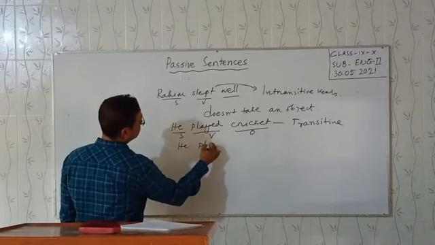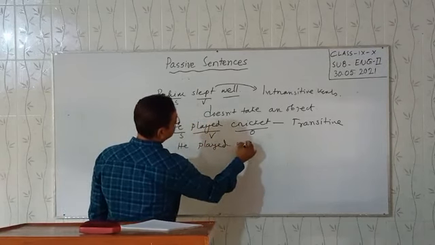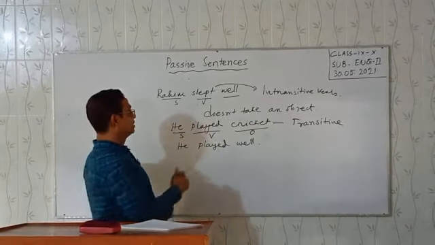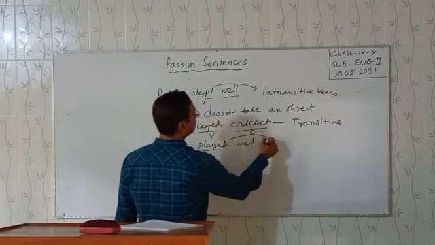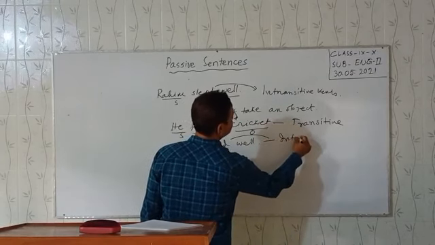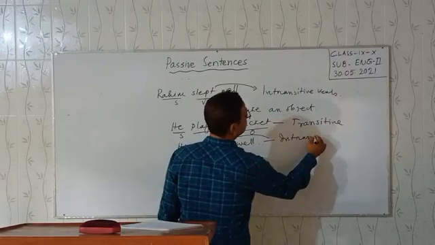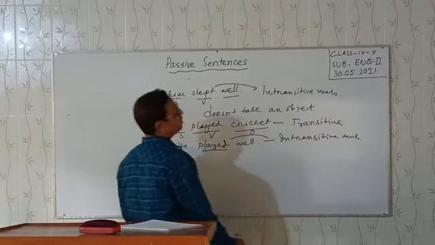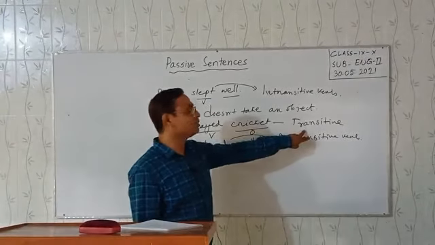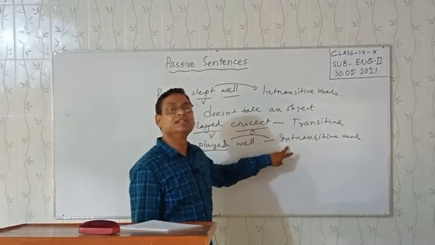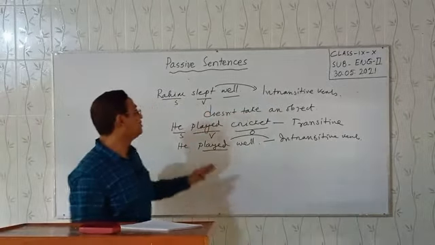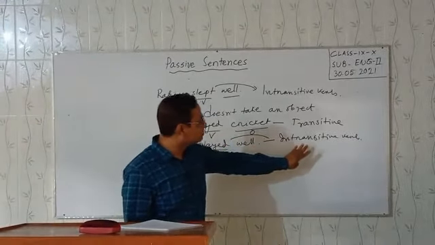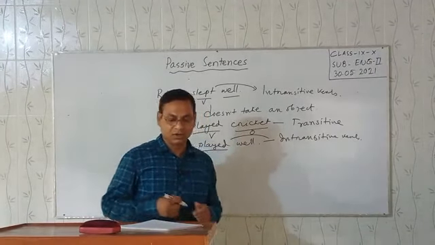He played well. Is it transitive or intransitive? Here played is intransitive in use. In Bangla, অকর্মক ক্রিয়া, সকর্মক transitive, অকর্মক intransitive. Transitive verb takes an object. In other words, an intransitive verb doesn't take an object.